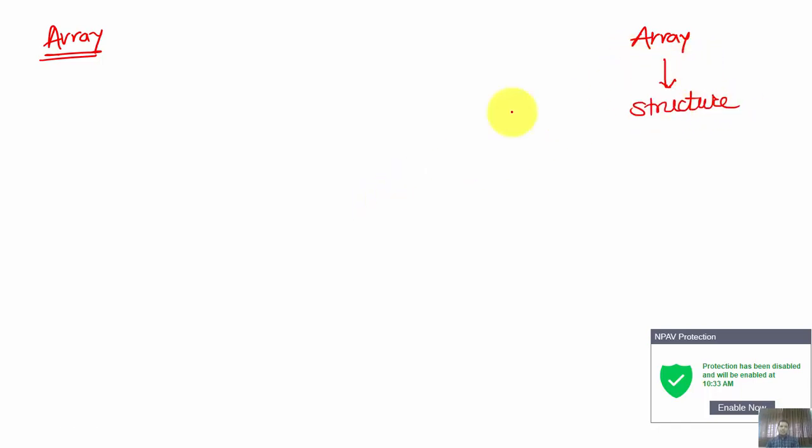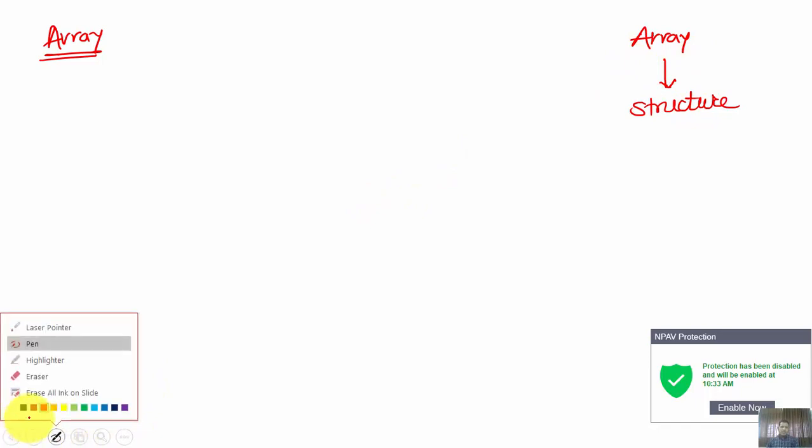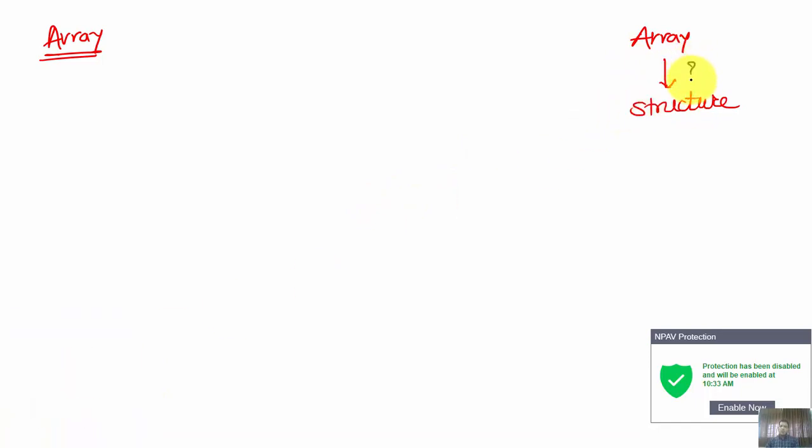So what are these limitations because of which we are going to switch from array to structure? Let us first discuss that. In short, we are now going to talk about the need of structure.